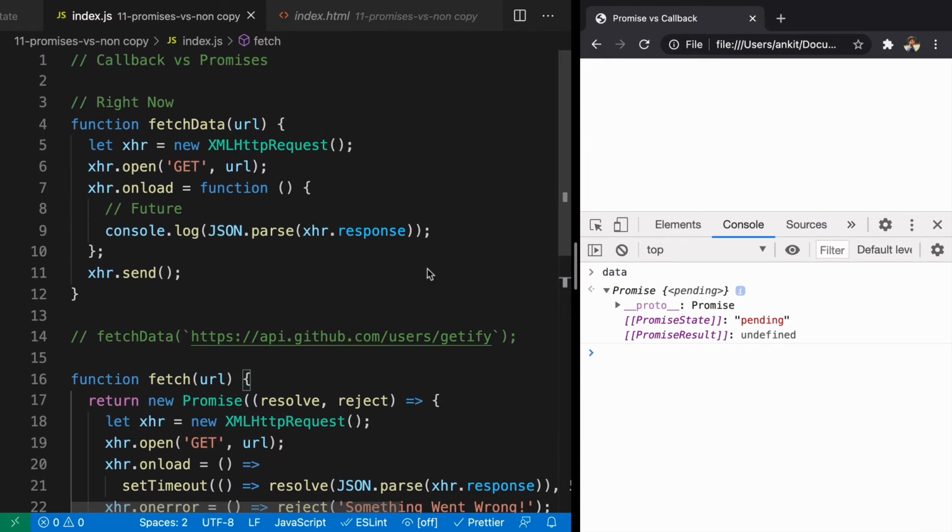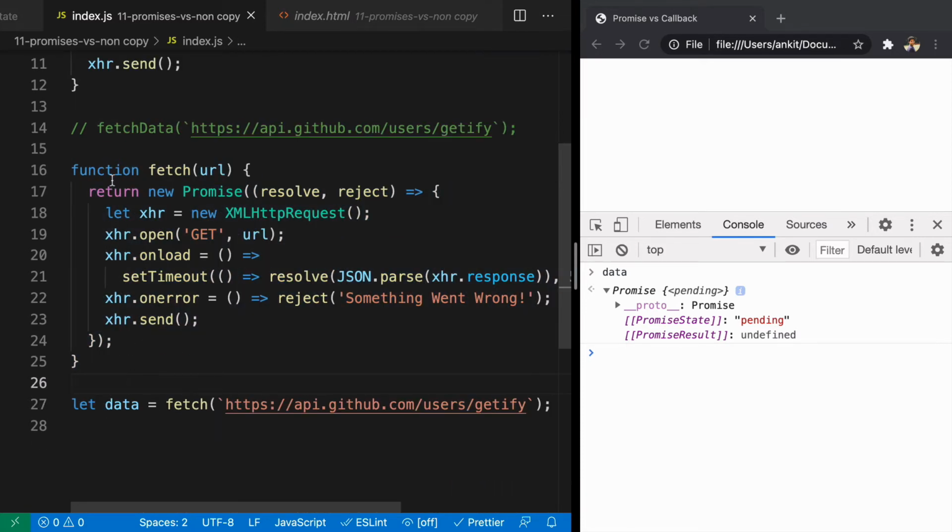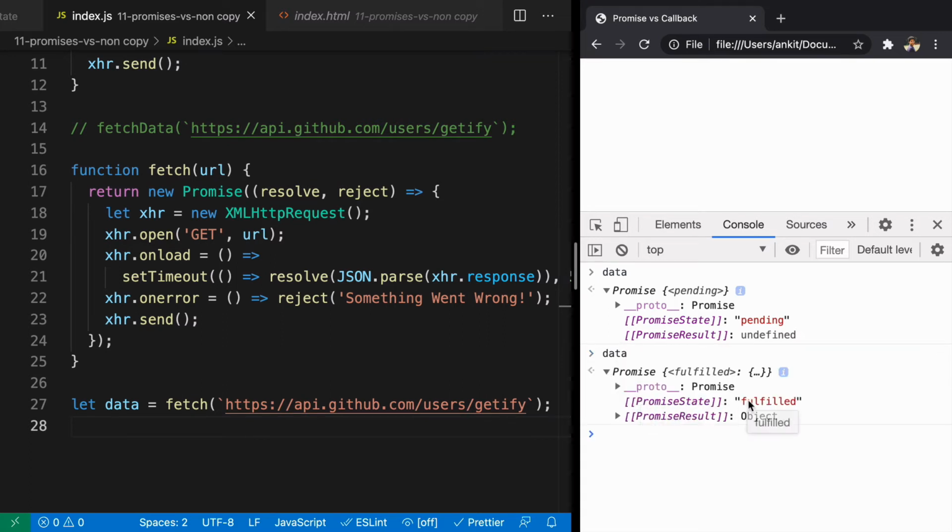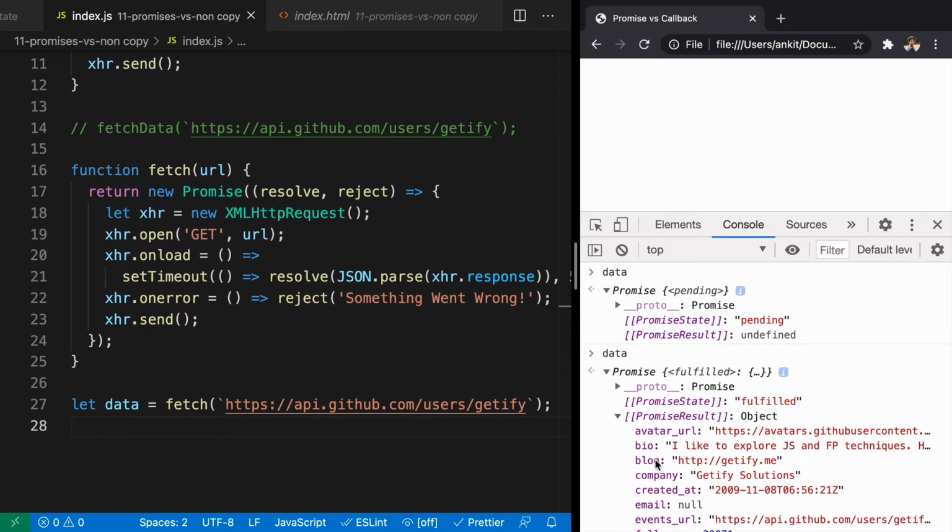So the difference in callback pattern is, whenever you're using the callback pattern, you do not have anything that you can look at to understand what is going on behind the scenes, or to look at the status of the data fetching. But when we are using promises with XML HTTP request, we can do that because we are returning promises. In the starting it is pending, but now when we look at it, you will see that the promise status is fulfilled, and here we can see that the result is undefined, and here the result is object.